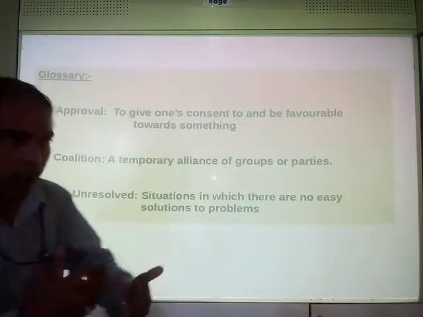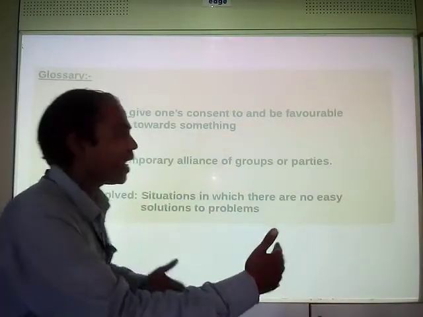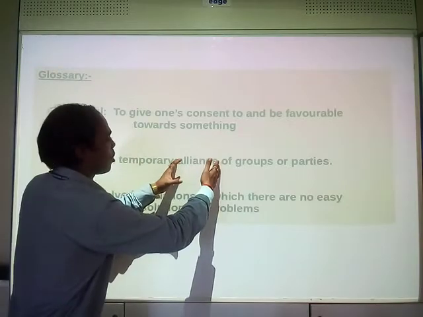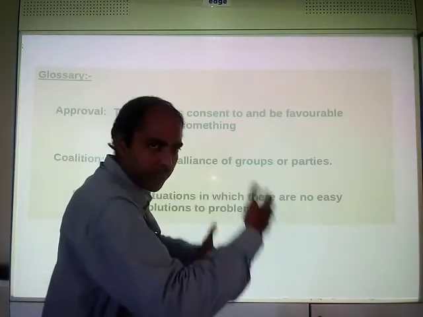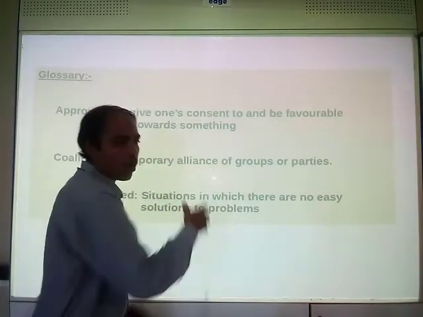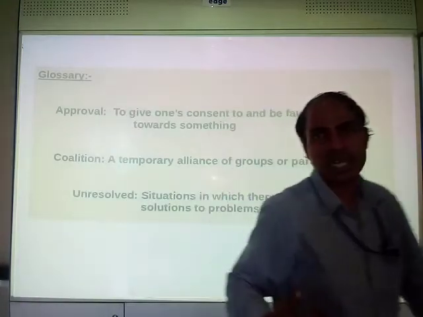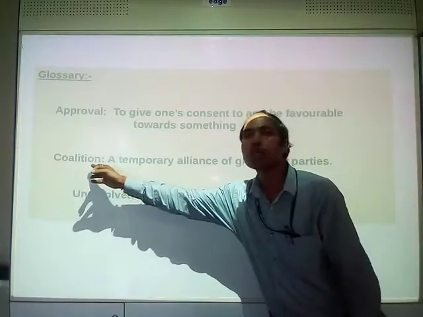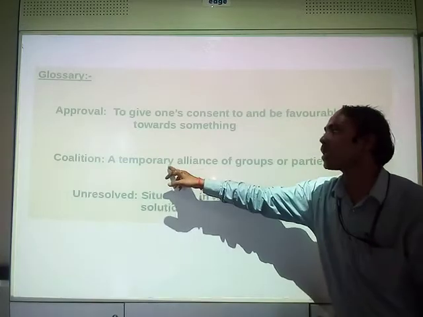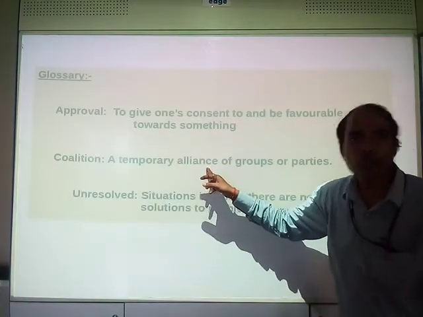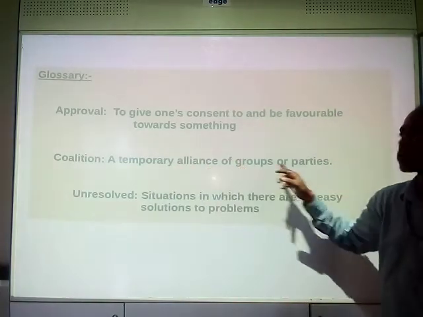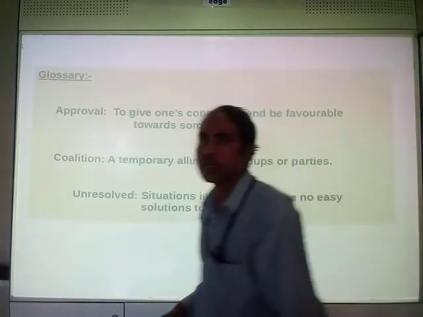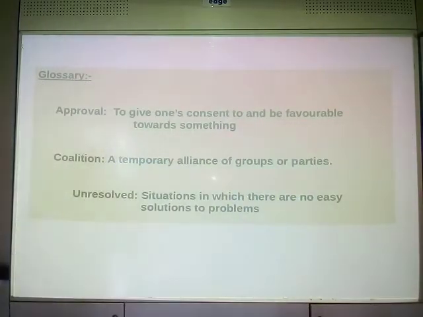If there is a group or a party, and it is a group of different parties or a group of different sections, that is known as coalition. That means a temporary alliance, grouping of groups or parties. Clear? So coalition means a temporary alliance of groups or parties.